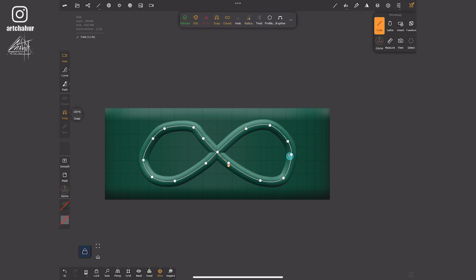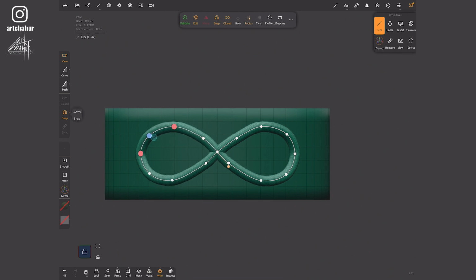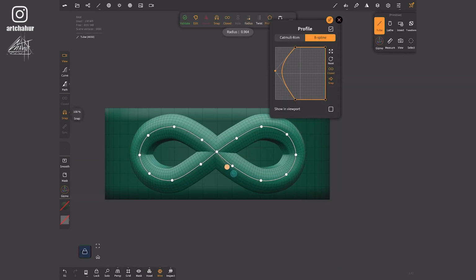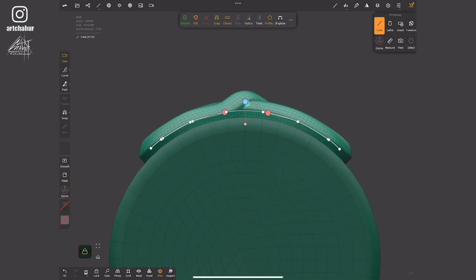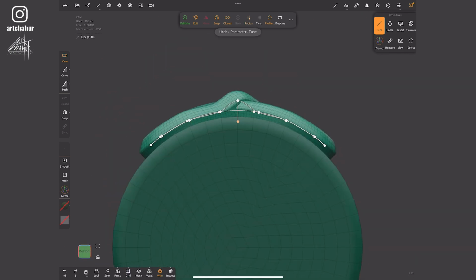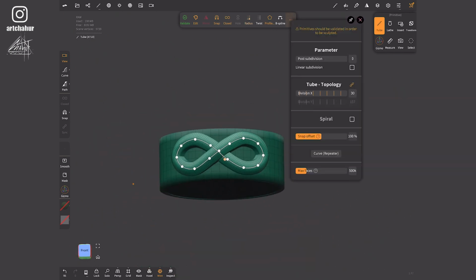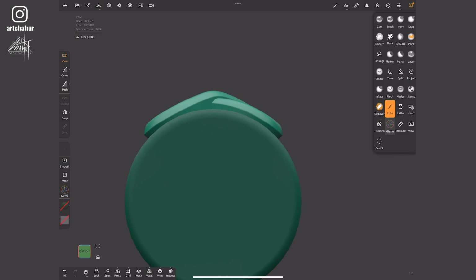Don't forget to turn on snap to align points to the cylinder. After moving points for a while, I managed to create a fairly decent shape.